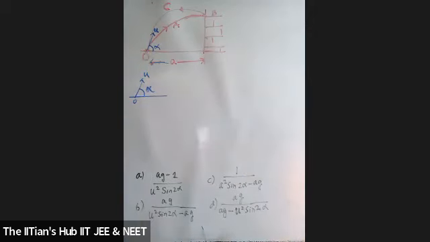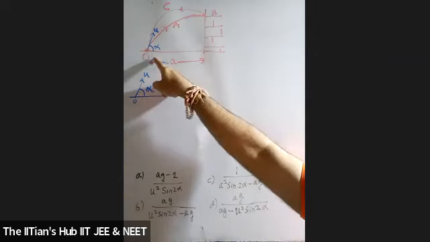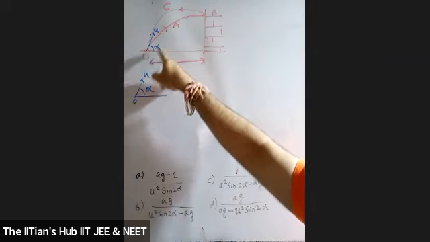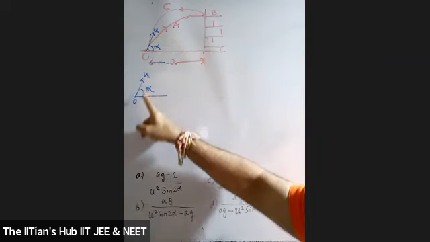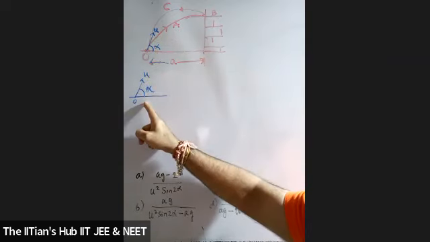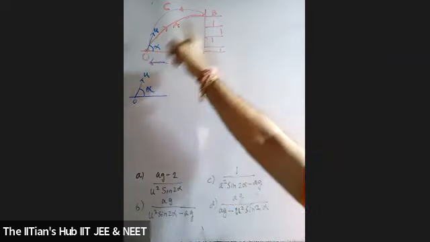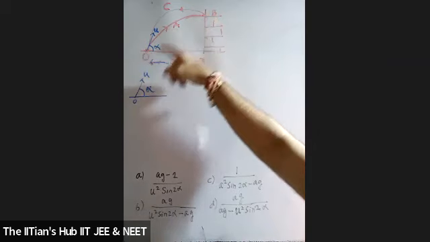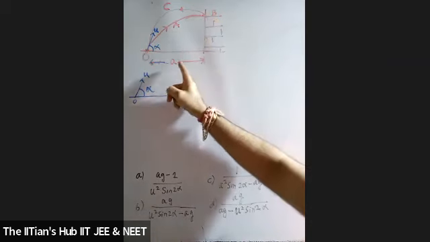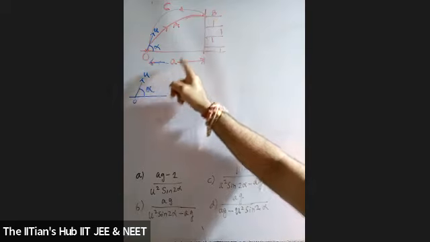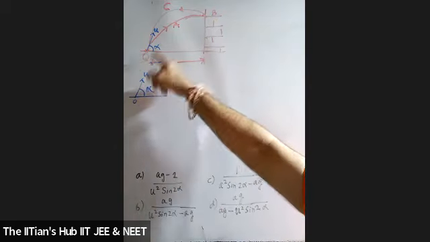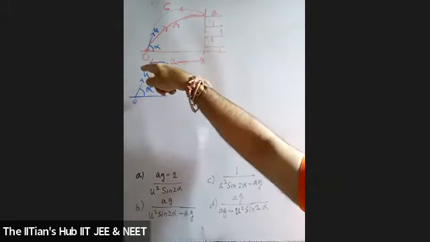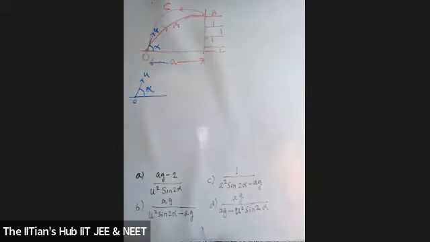So now my question to you, students, listen carefully. A ball is projected from the ground with a speed u at an angle alpha with the horizontal. It collides with the wall at a distance a from the point of projection and returns to its original position.